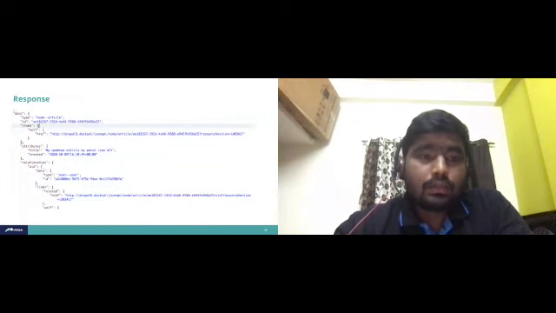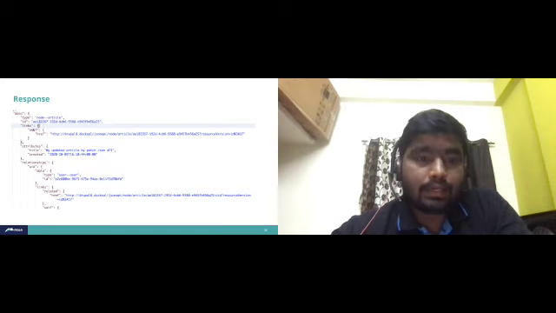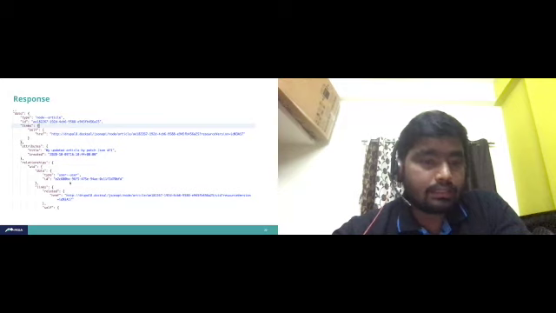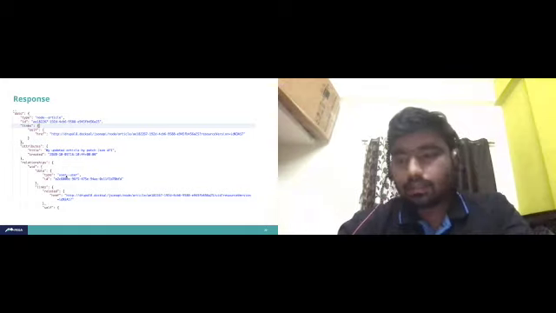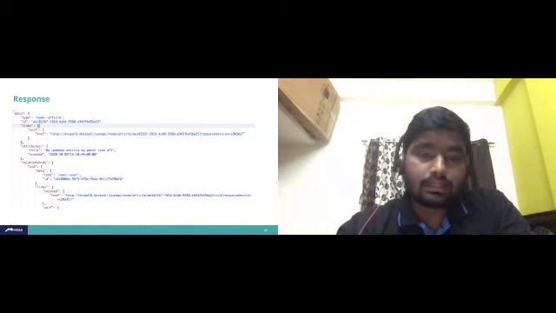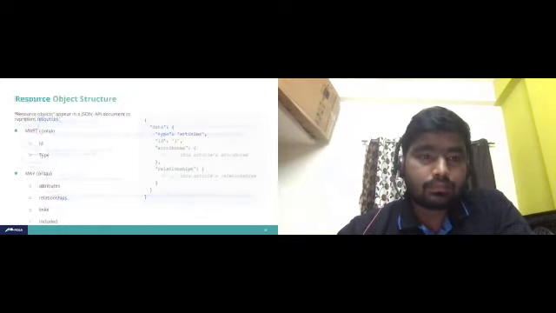Let's see the response structure. This is the sample response structure. You can see the type should be node hyphen article, and there is an ID, and it contains the attributes, and attributes are nothing but the fields that are there in that particular content type. So title and creator are examples, and relationships. This is the sample response we get when we hit the JSON API endpoint to fetch an article.